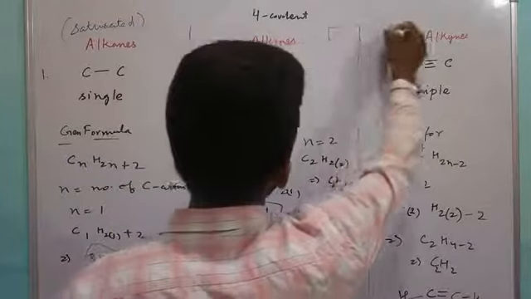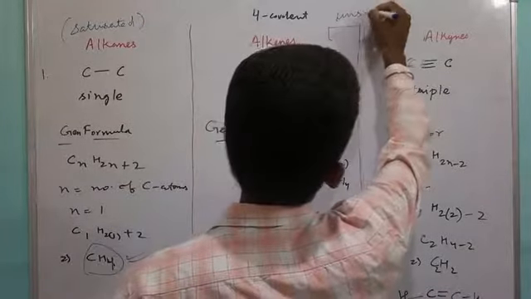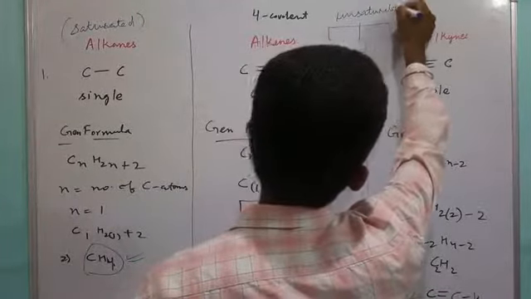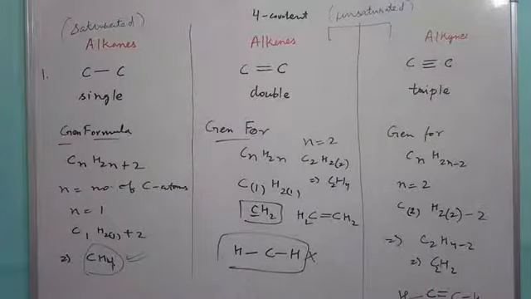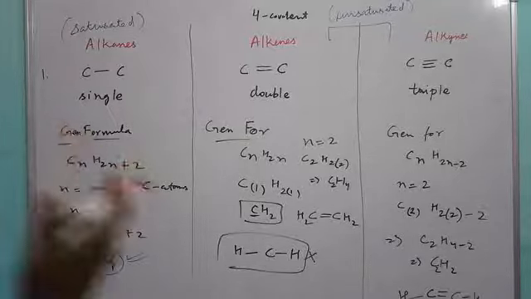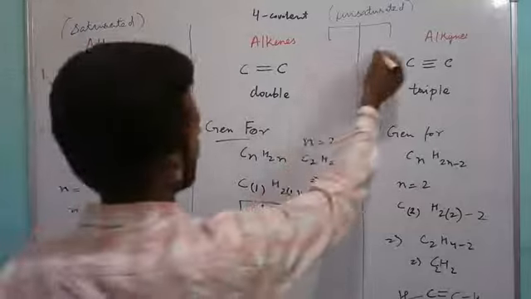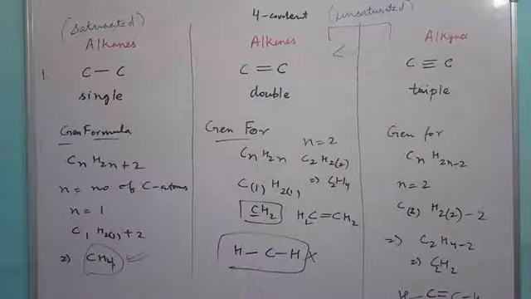These two are known as unsaturated, because although their valency is satisfied by double and triple bonds, more substituents can be added from outside. Any number of hydrogen atoms can be added and alkenes can be converted to alkanes, or alkynes can be converted back to alkenes. So that's why they are known as unsaturated, and alkanes are known as saturated compounds.